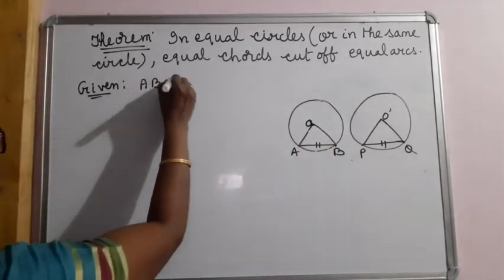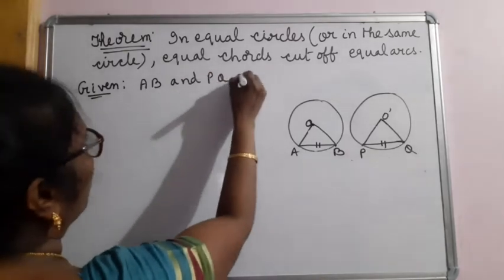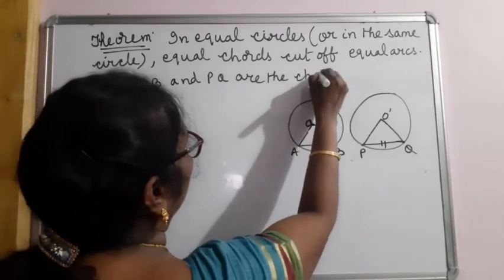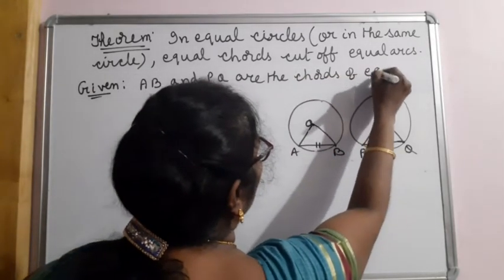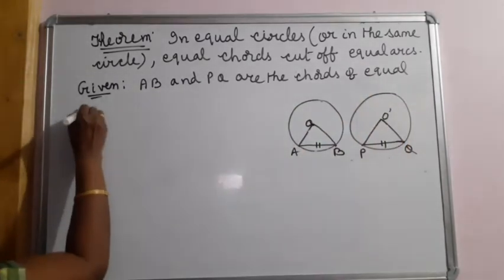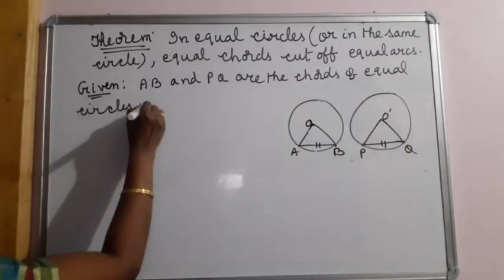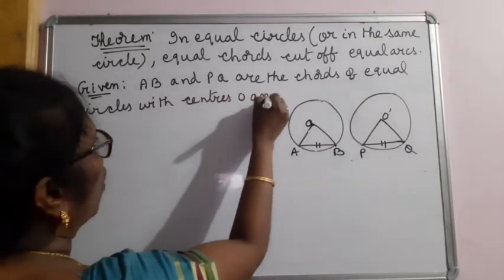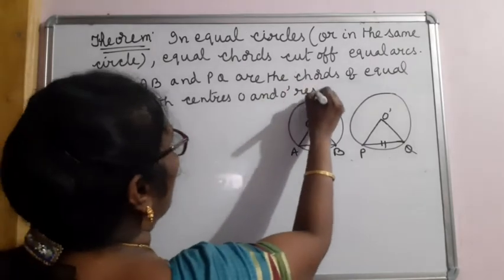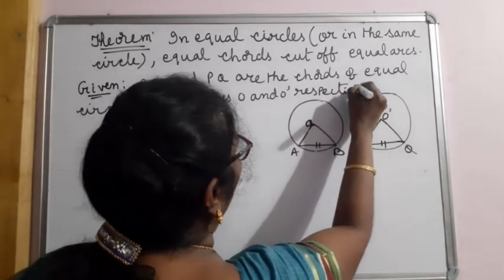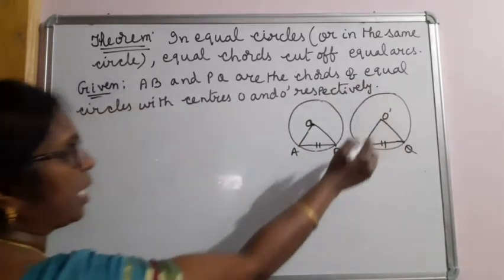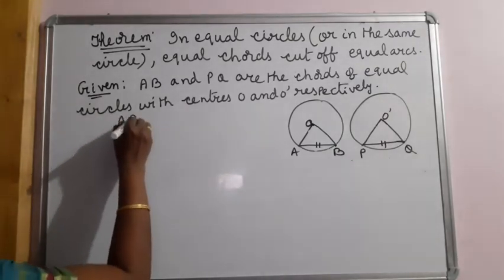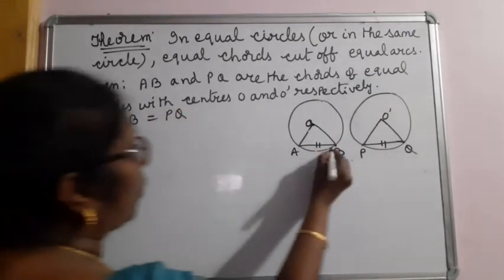Let AB and PQ be the chords of equal circles with centers O and O dash respectively. That means AB is the chord of the circle with center O, PQ is the chord of the circle with center O dash. And also it is given that AB is equal to PQ.